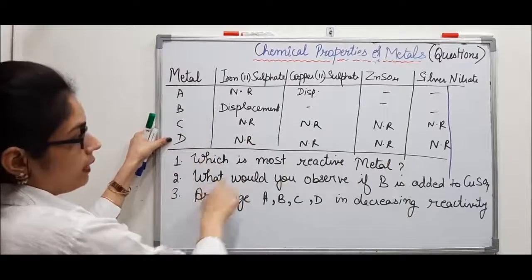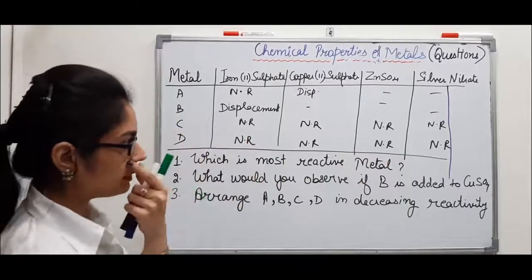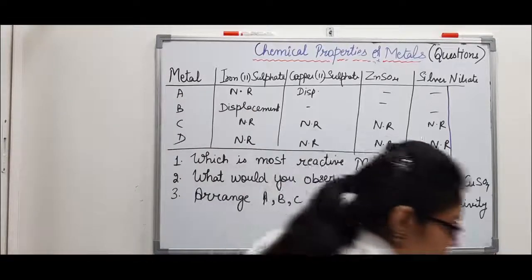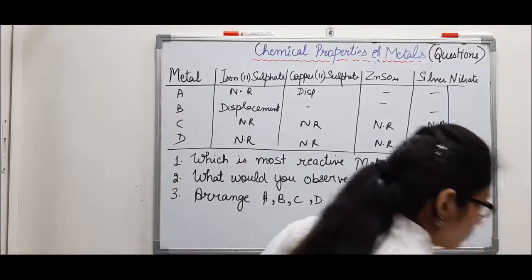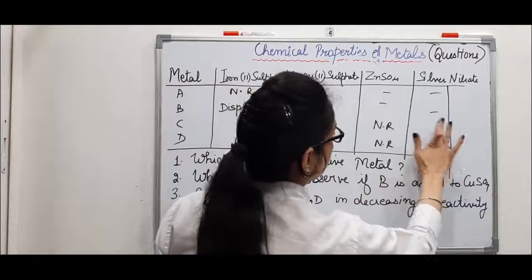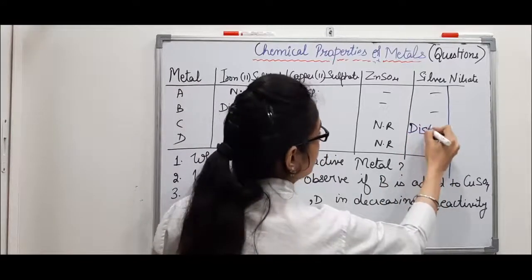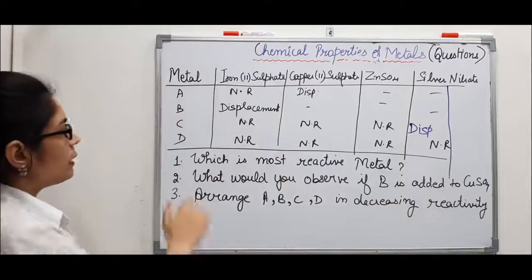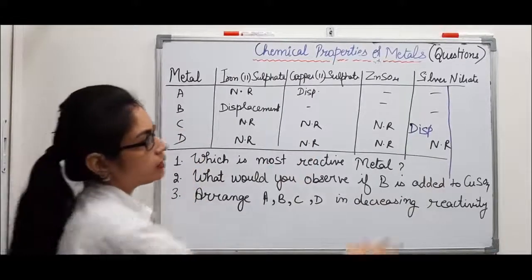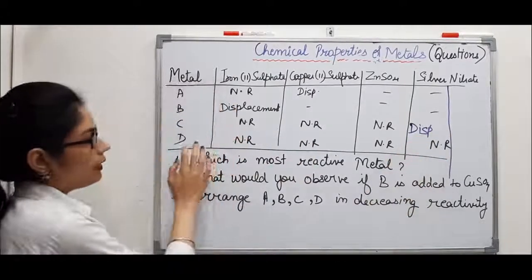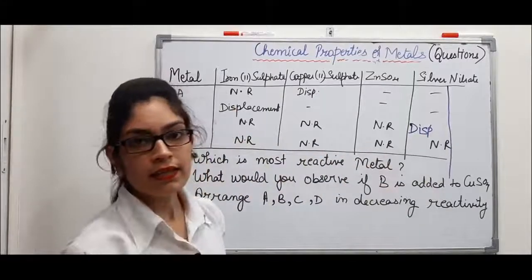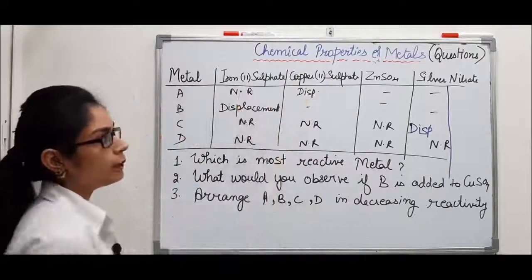And D, if we take, again same thing, no reaction is possible. So D, here displacement reaction they have given. So displacement reaction is there. So C metal, it gives displacement reaction with silver nitrate, and D, it is not giving any reaction with any of these 4 metal salts.